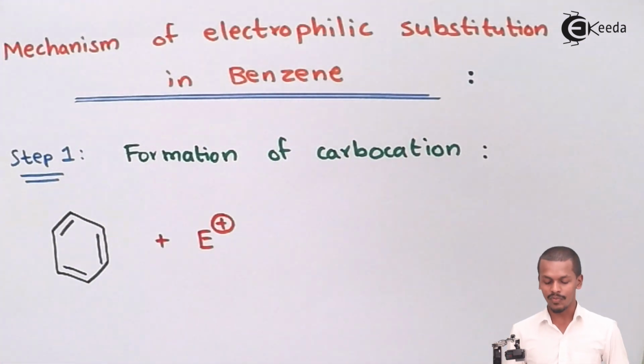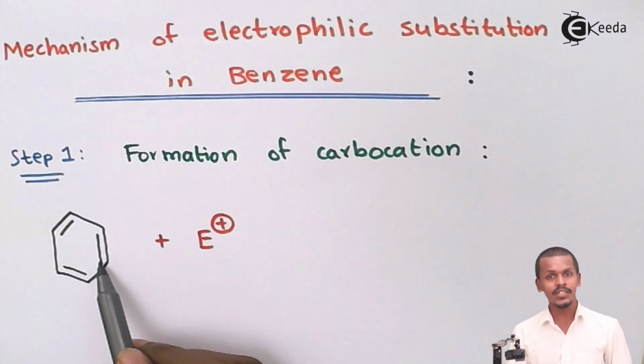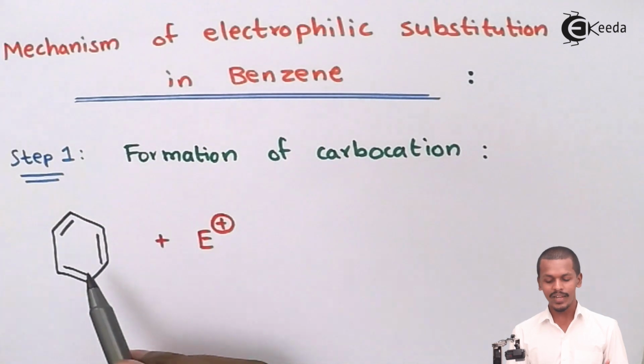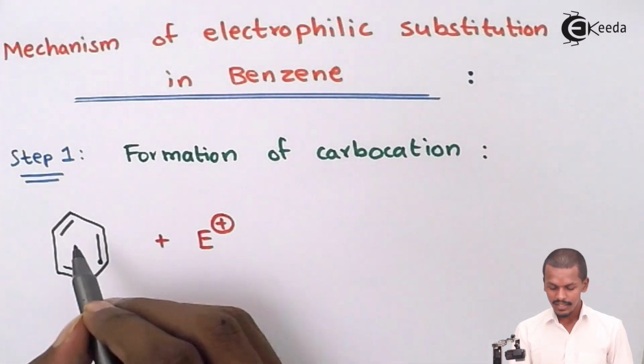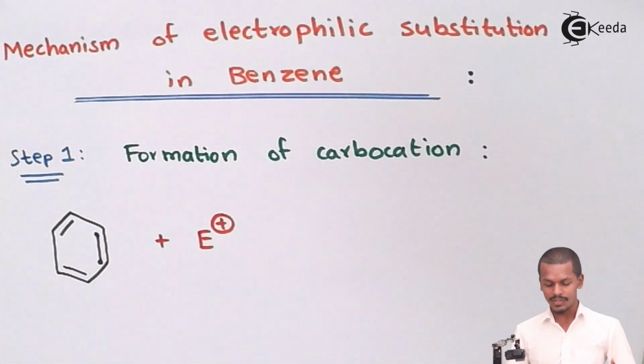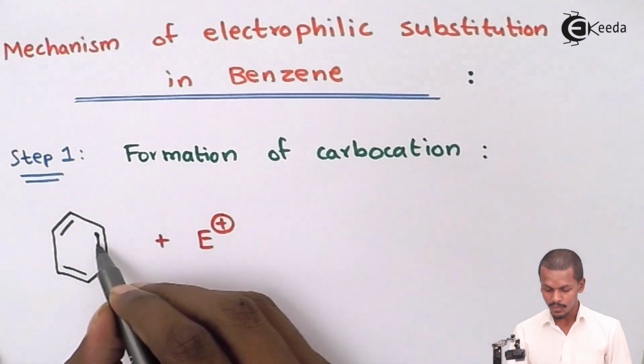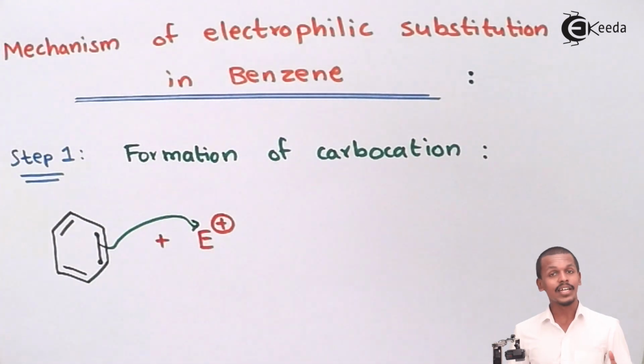So this represents the electrophile. Now what will happen, according to the Kekulé model that I have written over here, is that because it consists of pi electrons, among the 3 pi bonds, suppose one bond is composed of 2 pi electrons, and that will attack on this electrophile.